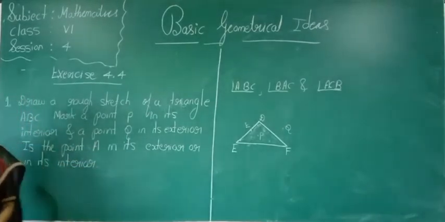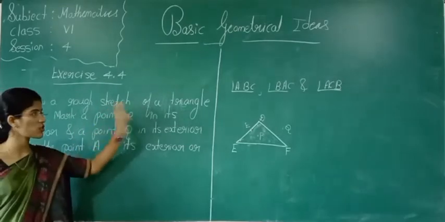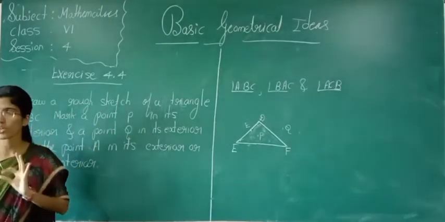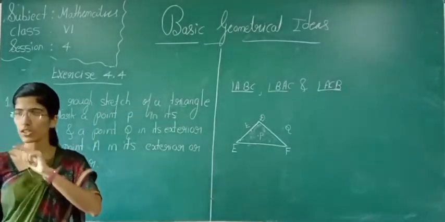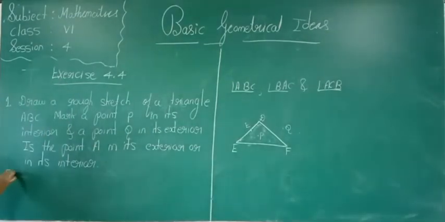Now see what is given in exercise 4.4. The first question tells us to draw a rough sketch of a triangle ABC. What do we have to do? We have to draw a triangle. Okay, how will we draw a triangle? See here, solution.